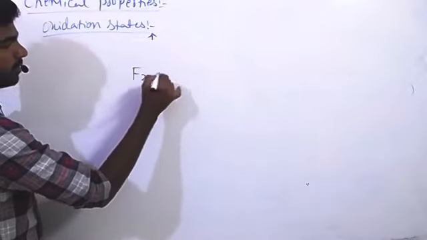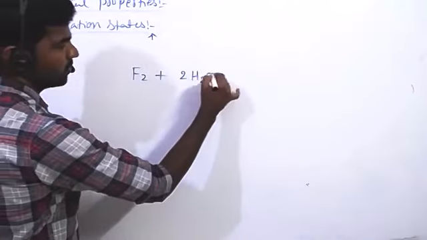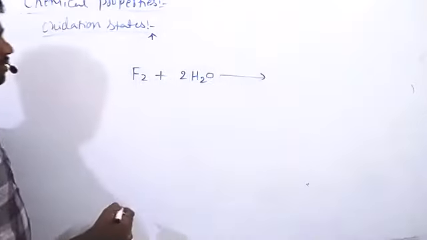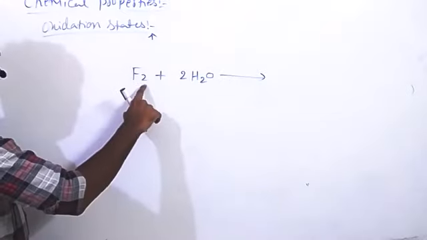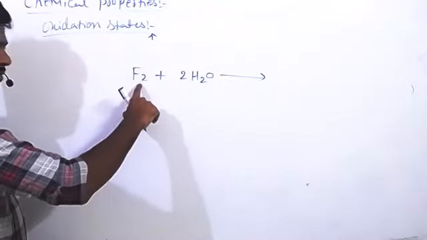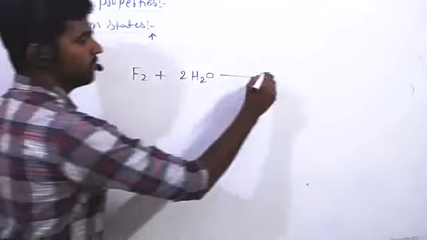Fluorine plus 2H2O. Fluorine, acting as a good oxidizing reagent, gains 2 electrons and becomes 2F minus.